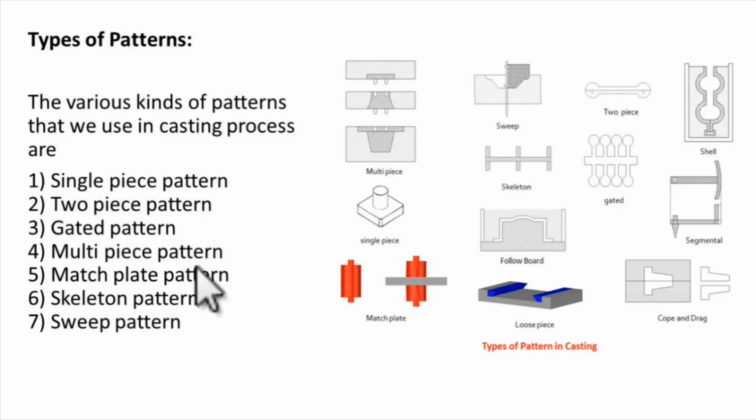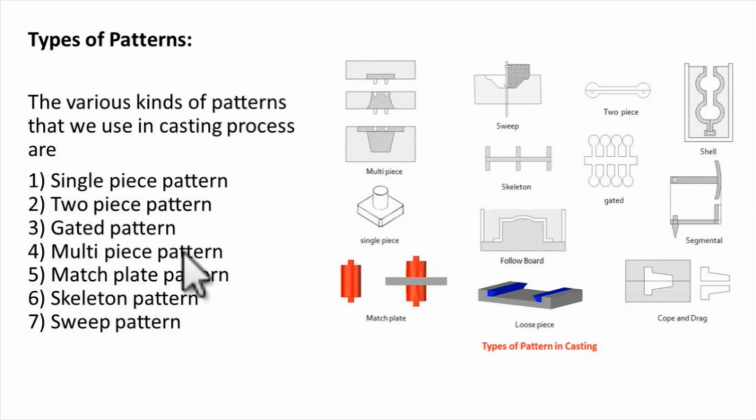in high numbers or in more numbers, and the shape of that product is symmetrical and simple. So this is an example of a gated pattern, where we want this circular product in more numbers. Here we have 4 and 4, which means 8 products, and by using a single gating system we can cast these 8 components in a single casting. So there we use a gated pattern.